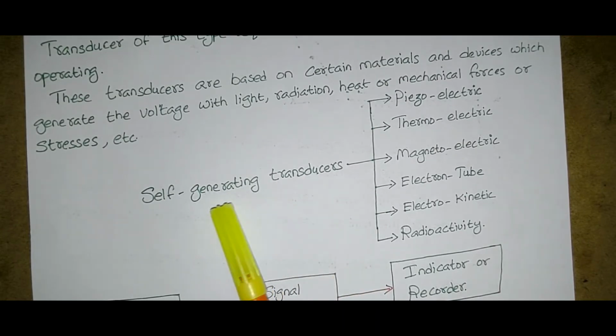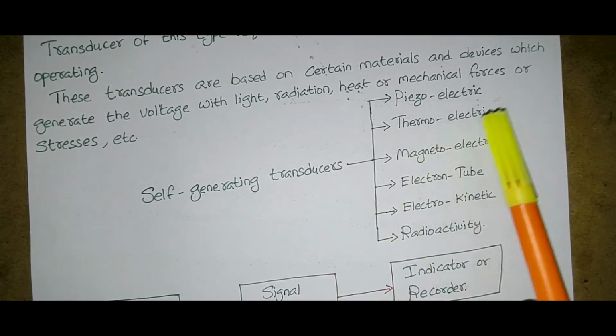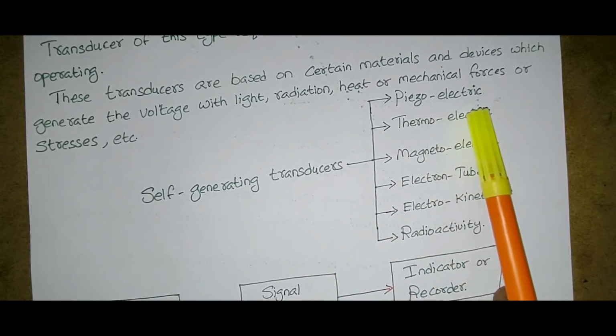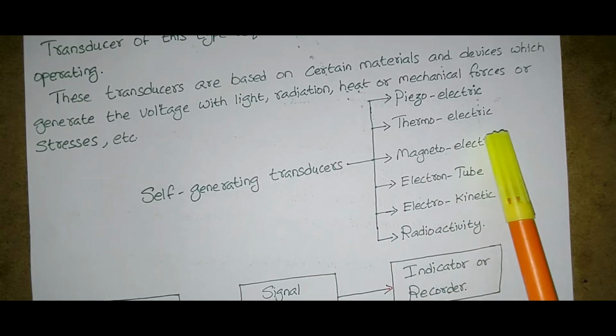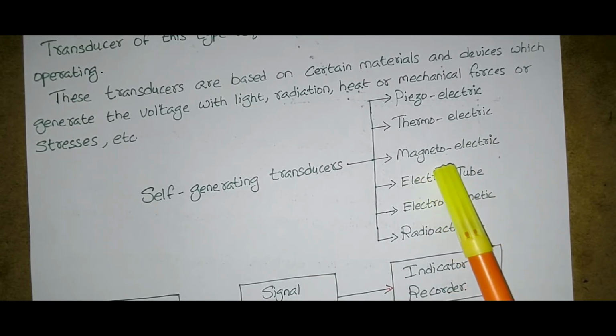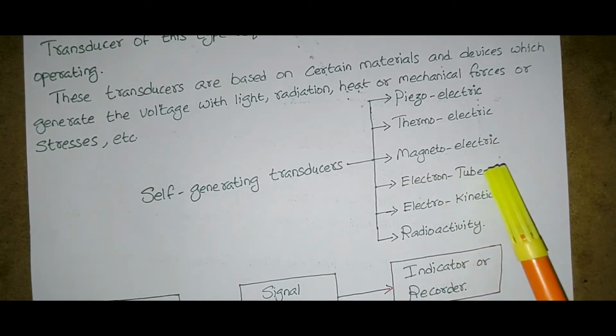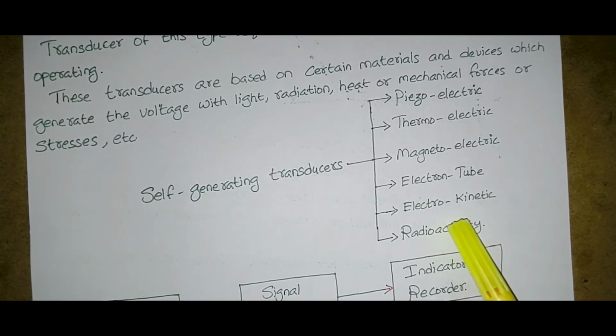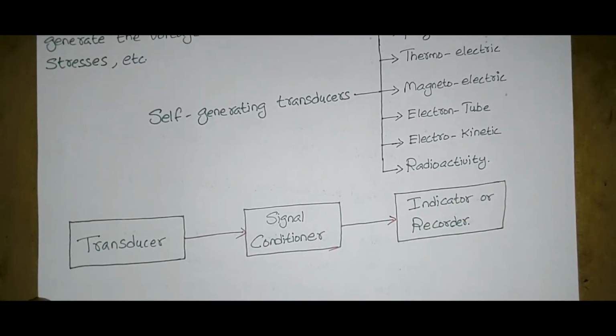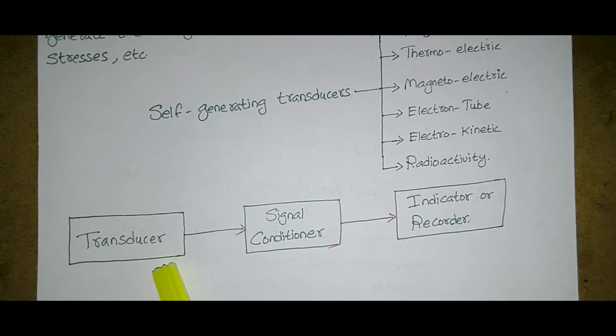Next, self-generating transducers. How many types of self-generating transducers are there? Starting with piezoelectric transducer, second is thermoelectric transducer, third is magnetoelectric transducer, fourth is electron tube transducer, fifth is electrokinetic, and last is radioactivity. Here this is the principle of how a transducer works.